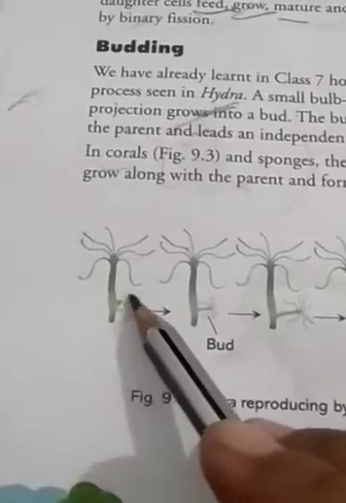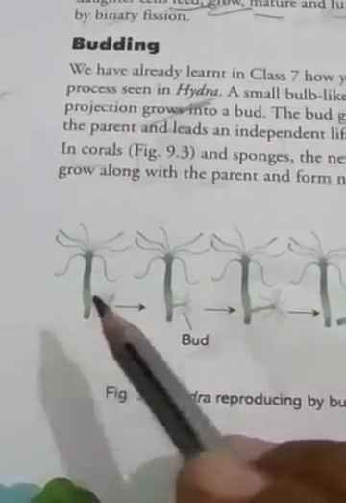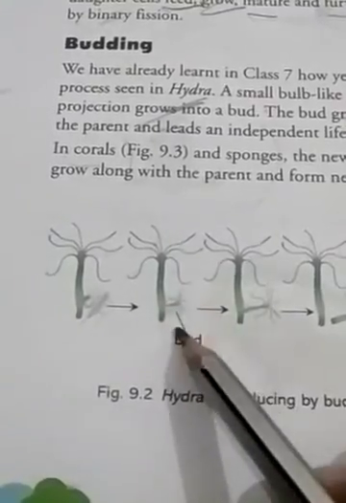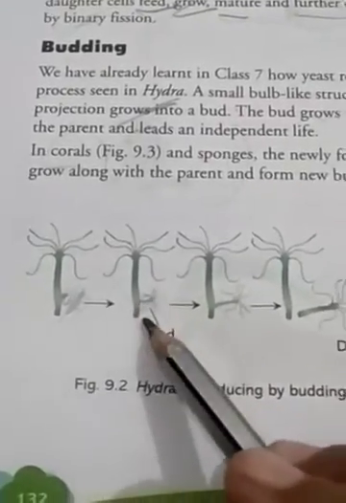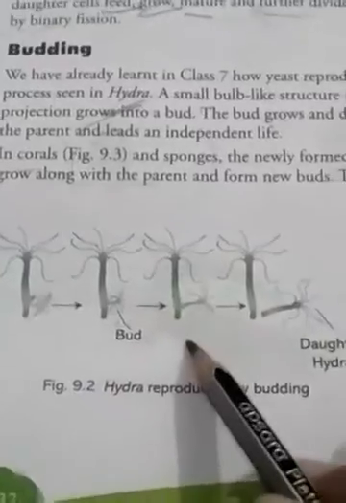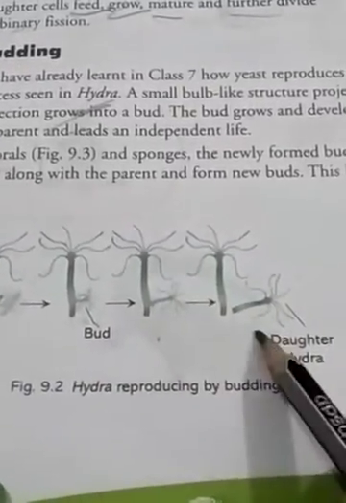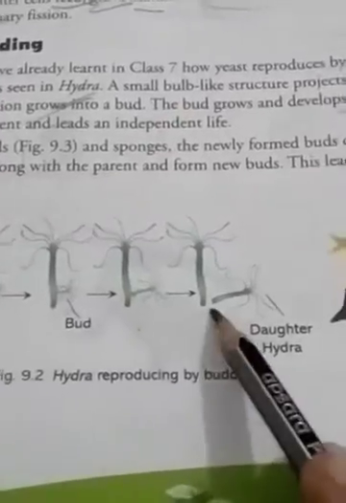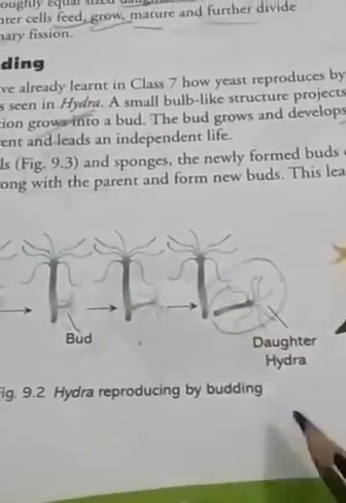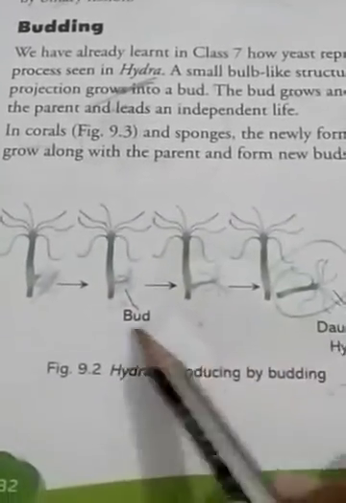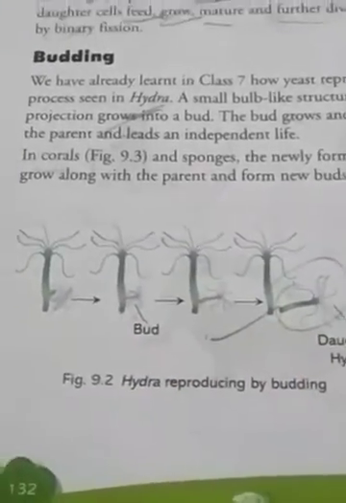There is a projection of bud-like structure, or the bulb-like structure, and it is getting mature. Means first it is getting developed, then it's fully developed, and after that it detaches from the parent body and it forms a daughter hydra. You see, this is the way of reproduction in hydra.